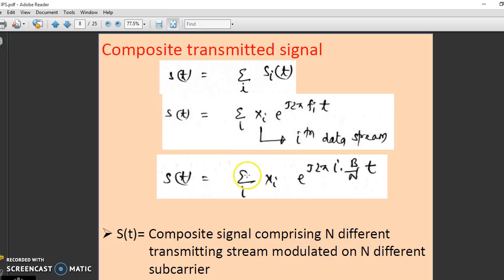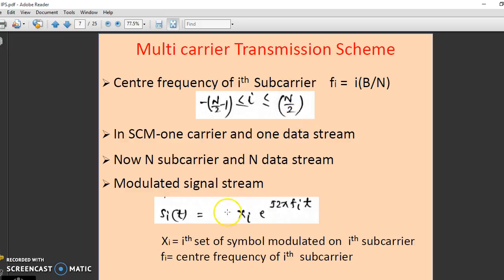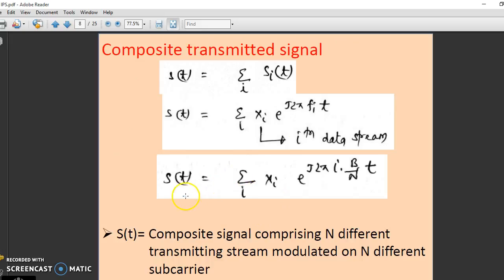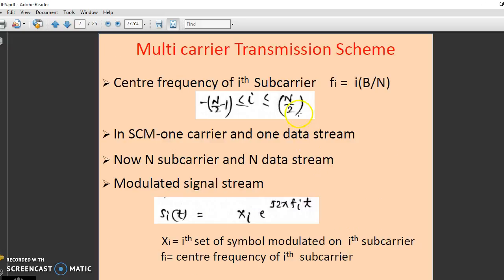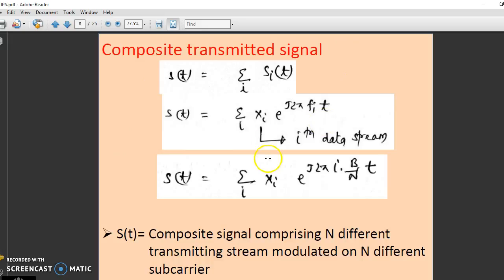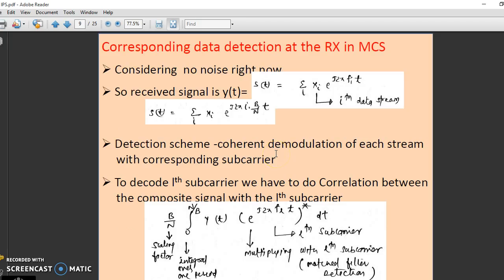So the composite transmitted signal will be s of t is equal to the summation over the number of subcarriers of si of t, where si of t is equal to xi e raised to the power j 2 pi fi t. So this is the composite signal. We can replace fi by i B by n as we saw previously. So now this is the composite signal that is transmitted.